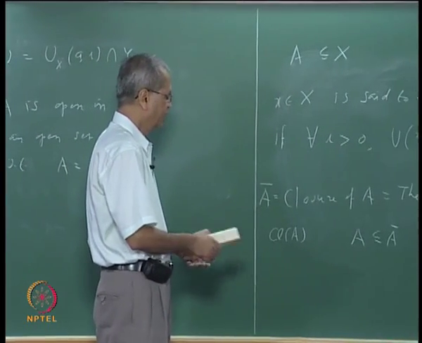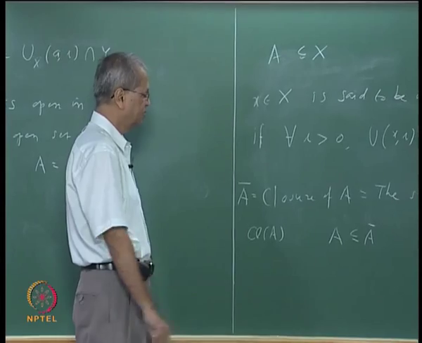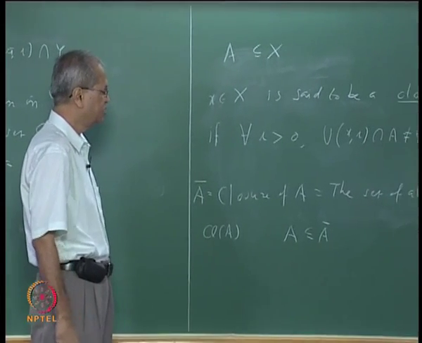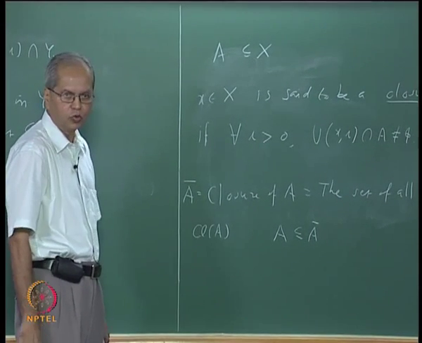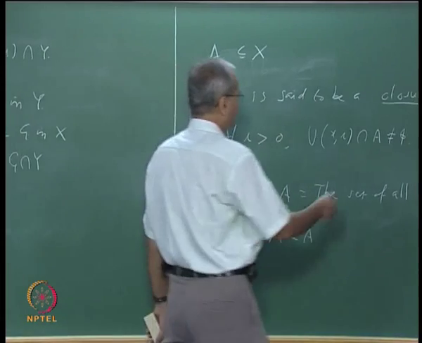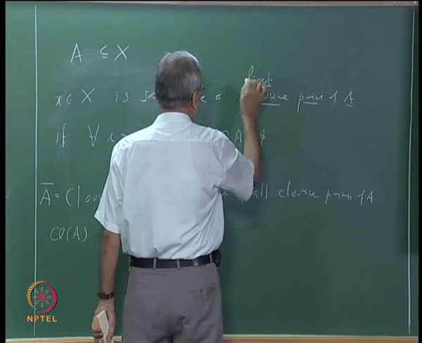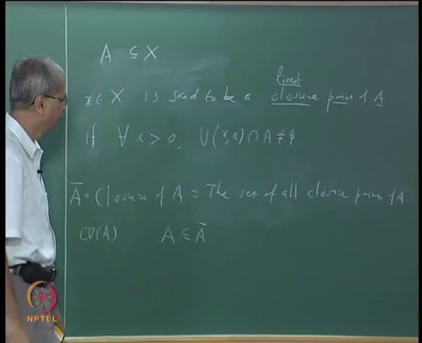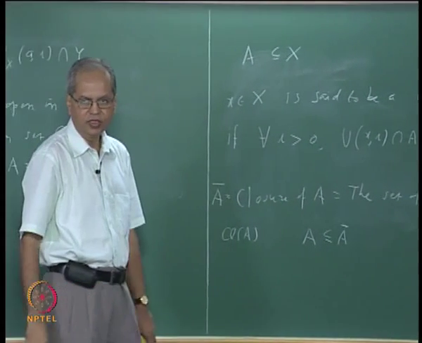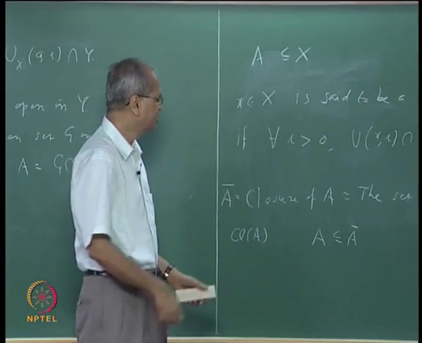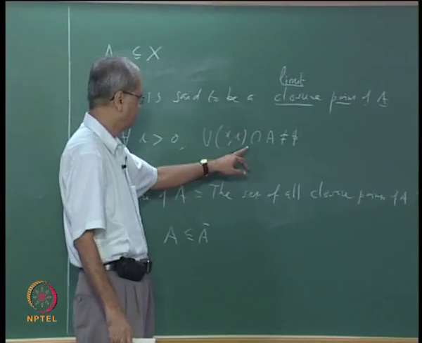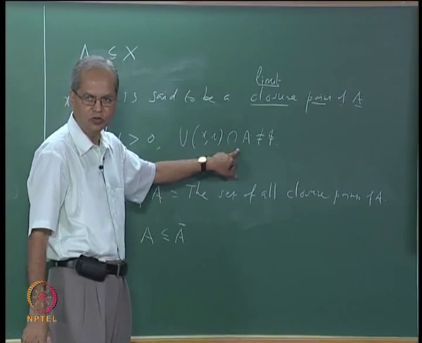Now there is another concept which is very closely related to closure point. It is called limit point. Let me just write it here because there is a small change. For the limit point, what we want is that this intersection U_x(r) intersection A, just non-empty is not sufficient.